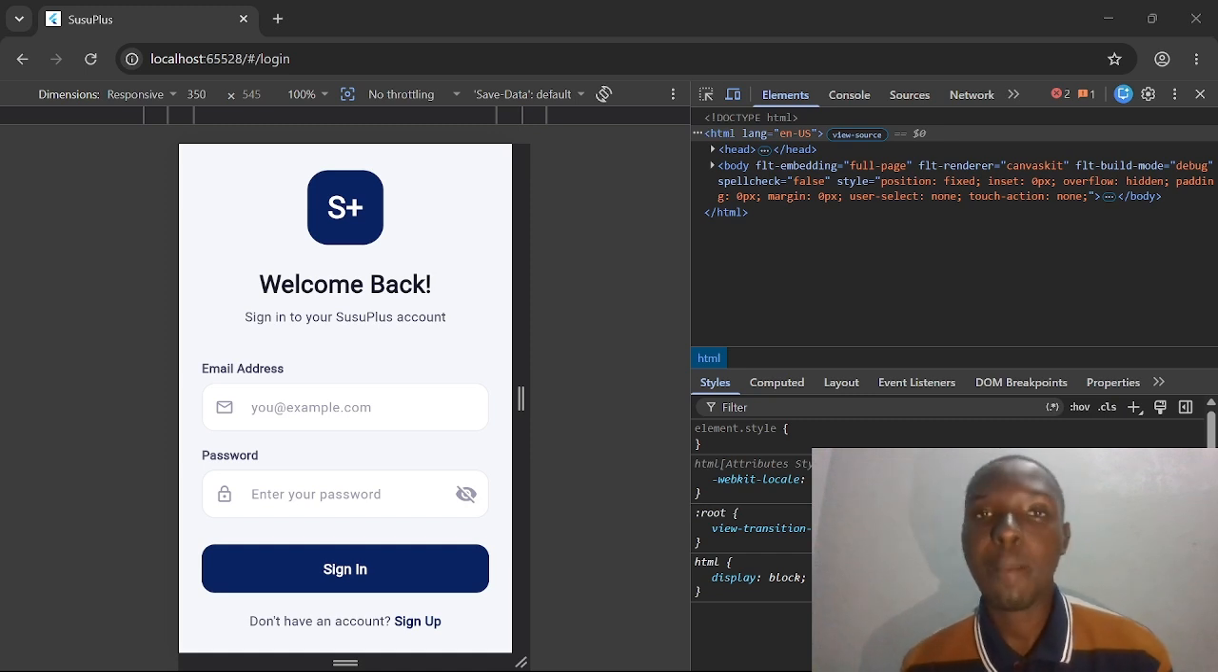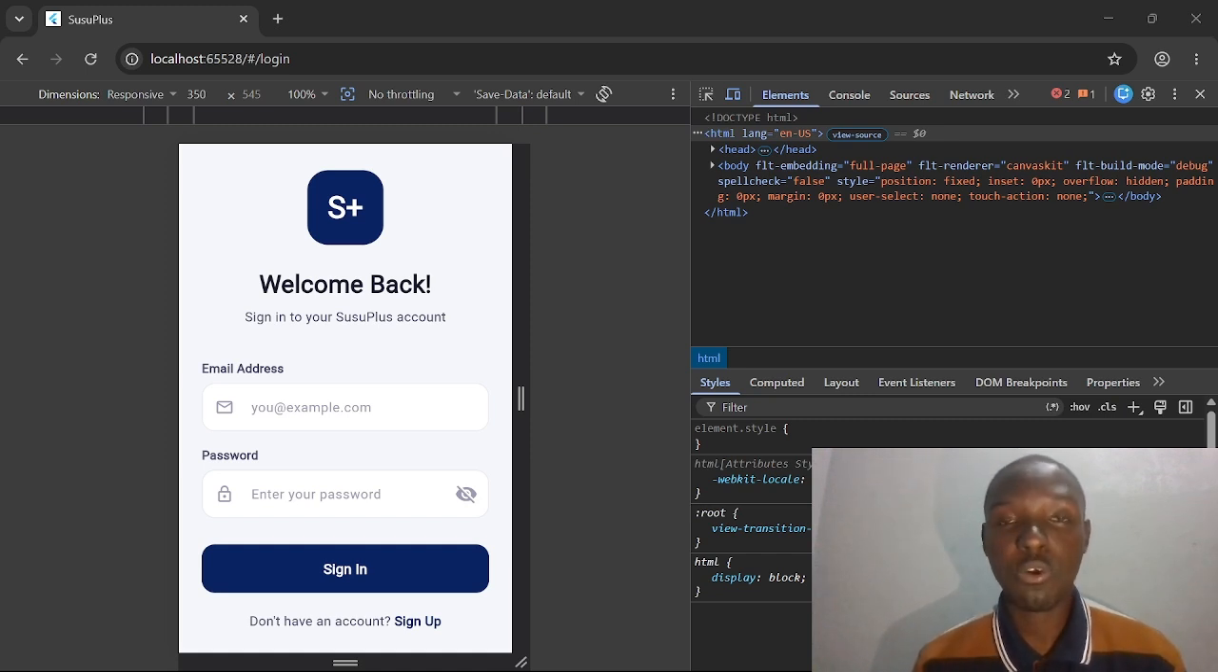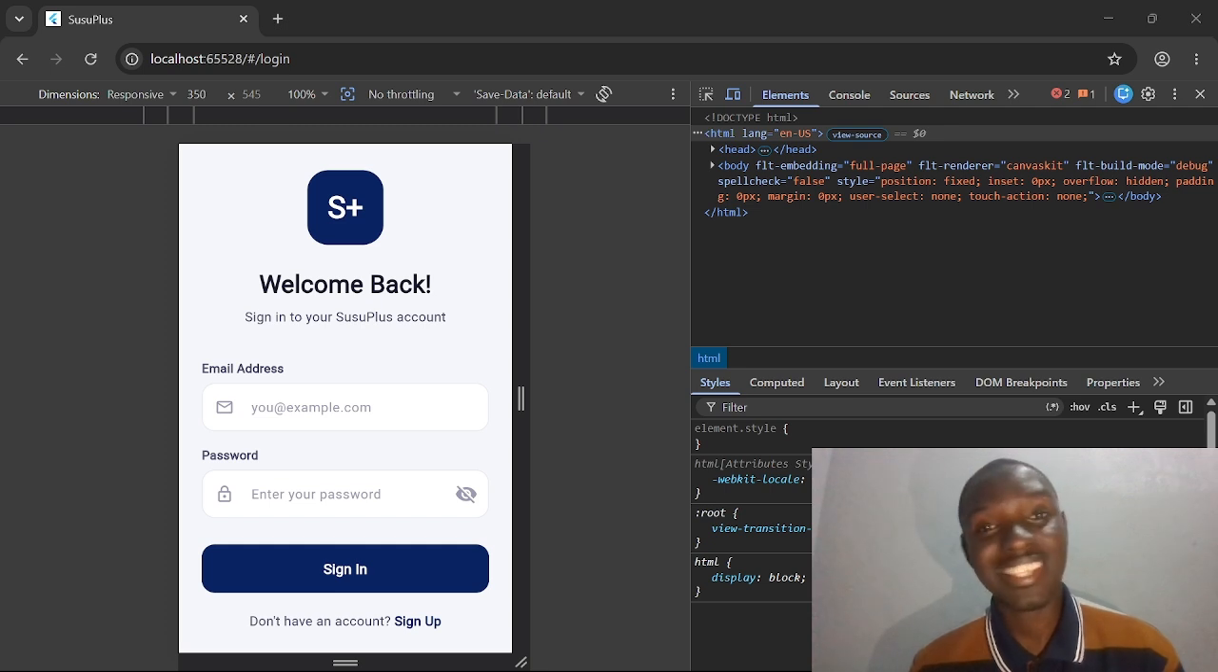Hello everyone, I'm Asante Nkrumah, and on behalf of my team, I'm very excited to present our project Susu Plus, a modern mobile contribution management system.